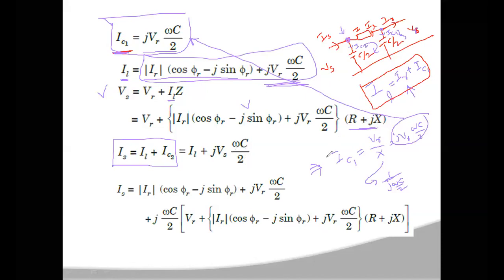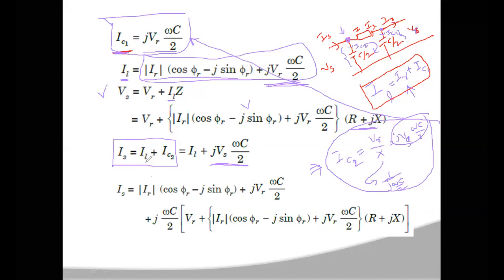However, as you calculated here for IC1, the same procedure you have to use. VR by X is for IC1, and for this capacitance it is VS. So VS by X you will get, and X is 1 by j omega C by 2. So the final value for IC2, you will get j into VS into omega C by 2. So this value you will get. Okay.